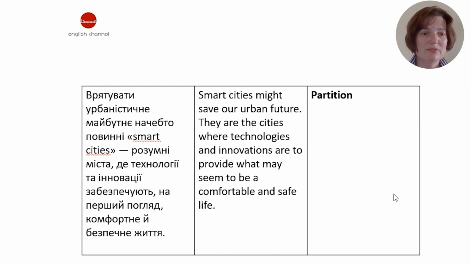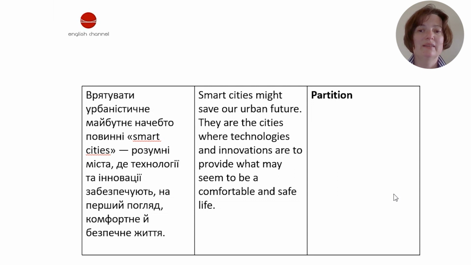In the next sentence, we'll find the partition. I'll remind that it is splitting up the sentence into two or more ones. Врятувати урбаністичне майбутнє, начебто повинні smart cities, розумні міста, де технології та інновації забезпечують, на перший погляд, комфортне і безпечне життя. The translation is smart cities might save our urban future, full stop. They are the cities where technologies and innovations are to provide what may seem to be a comfortable and safe life.